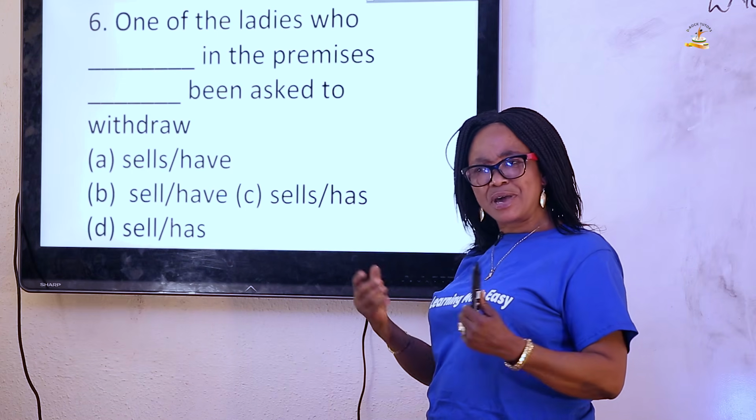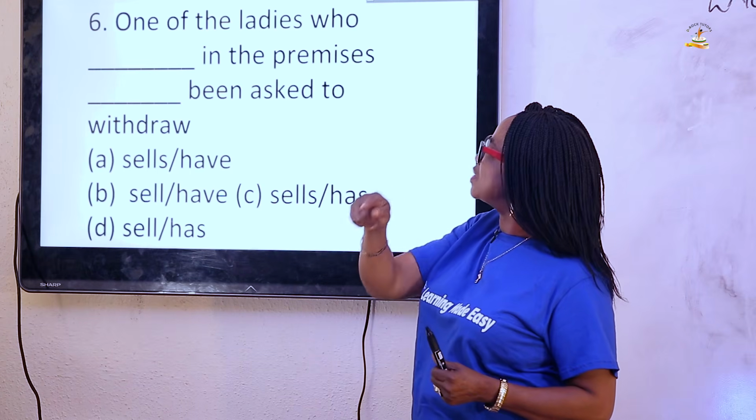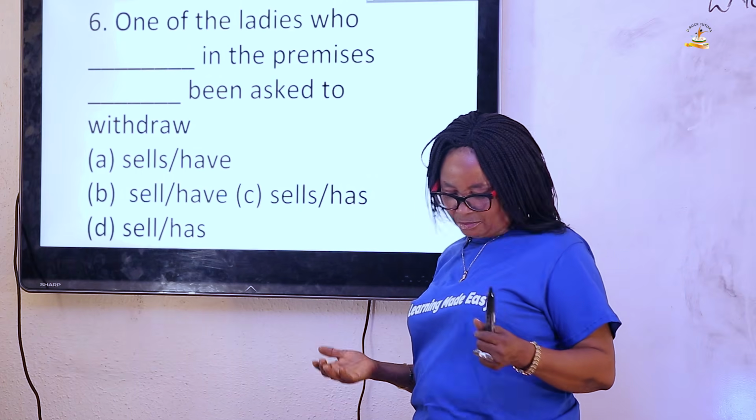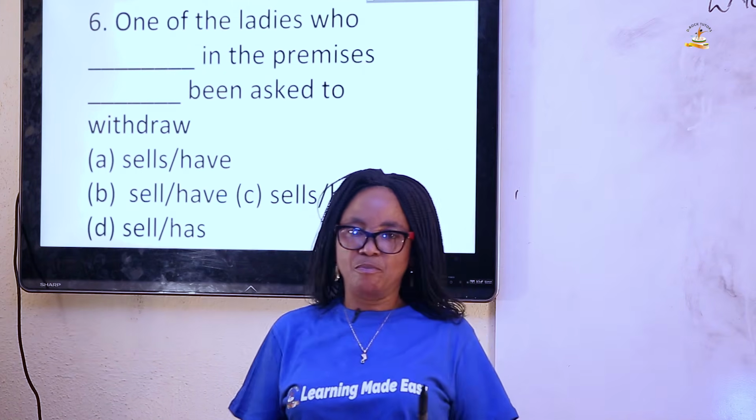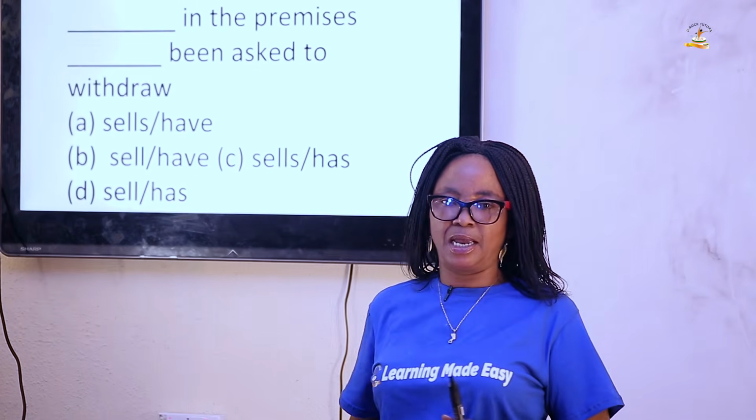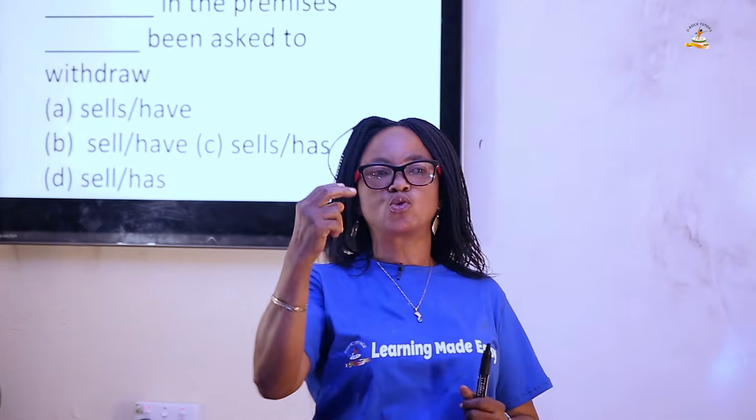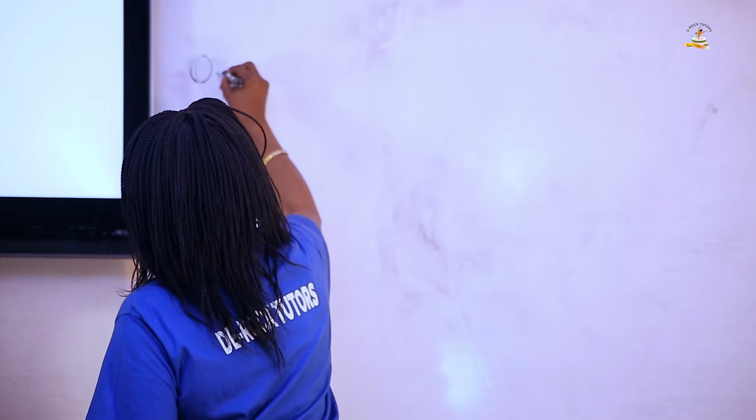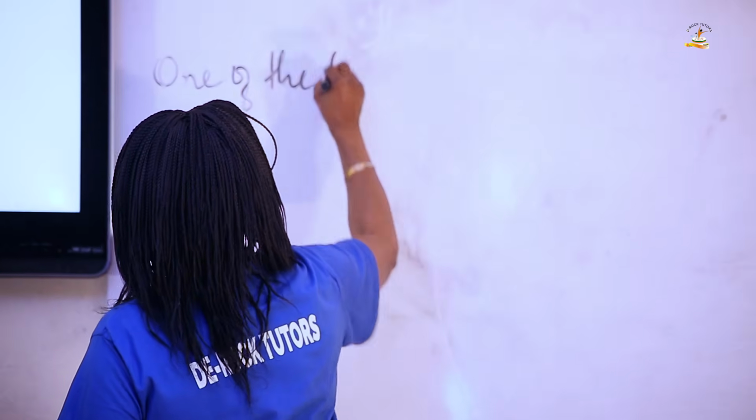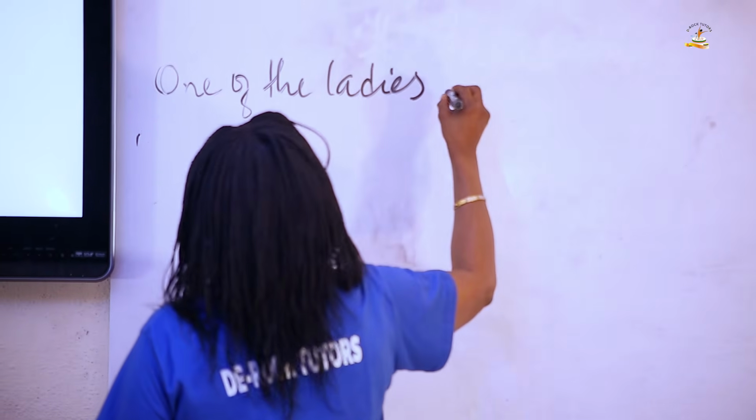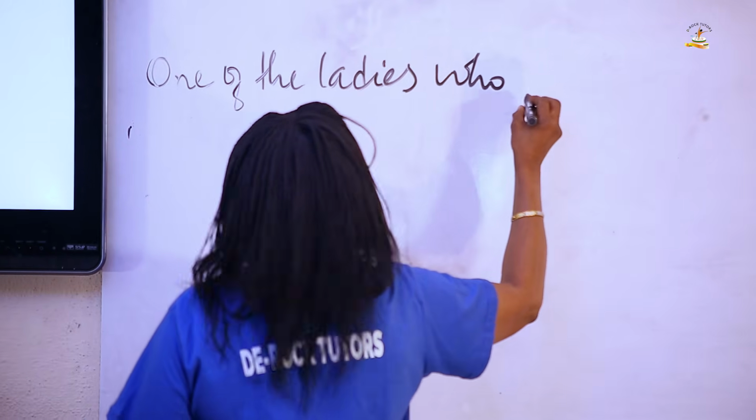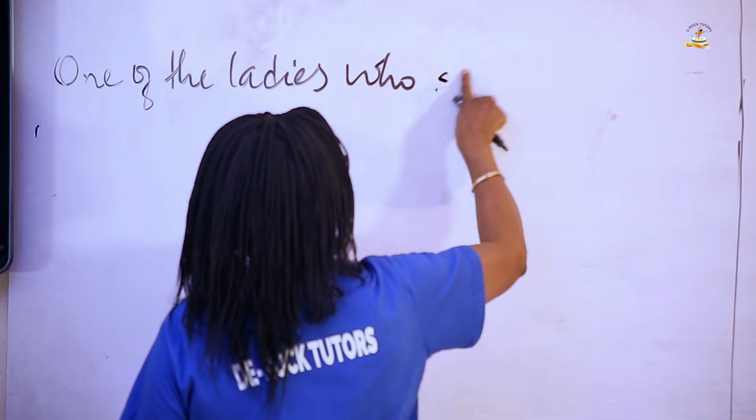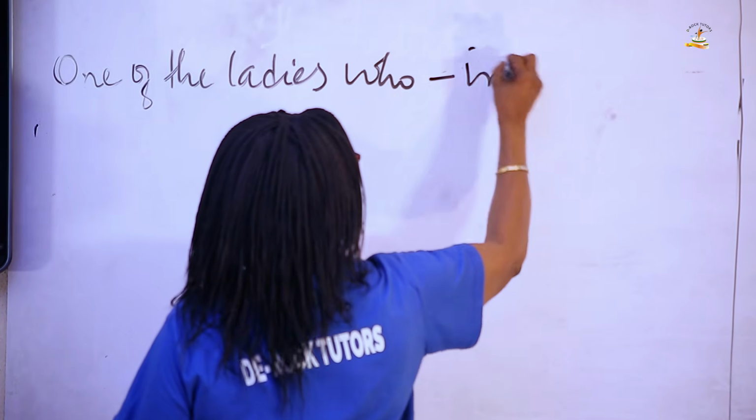Now, you may be asking a question: you have said that the moment we have one of, the verb that follows must be singular. But remember that we have two options there. We have to give answers to two options. Now supposing we remove, let's write it again: one of the ladies who dash in the premises.